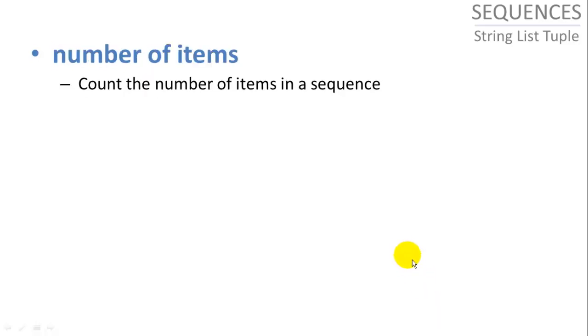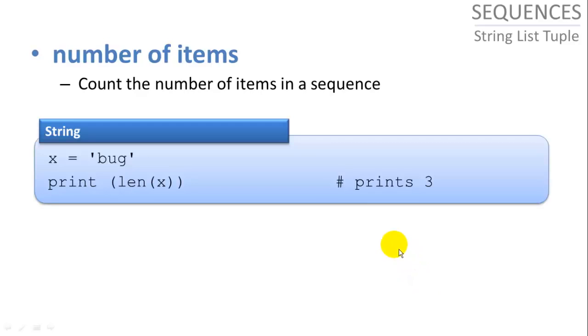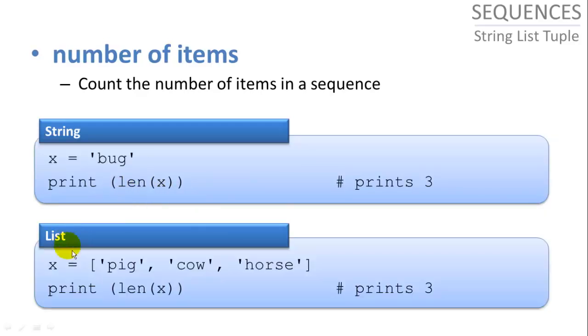Number of items, we'll count the number of items in a sequence. And we do that using the len function, which is short for length. And we can do the same thing in a list. It prints the length of a list, three items in this list.